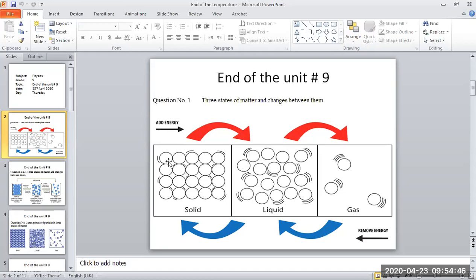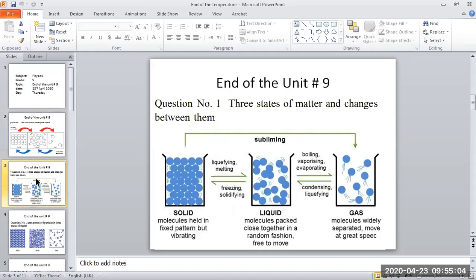When we give or provide heat, solid changes into liquid and liquid changes into gas. This is how the states of matter change from one state to another.